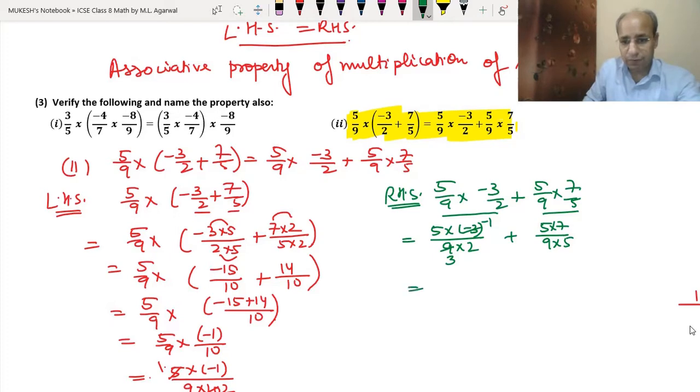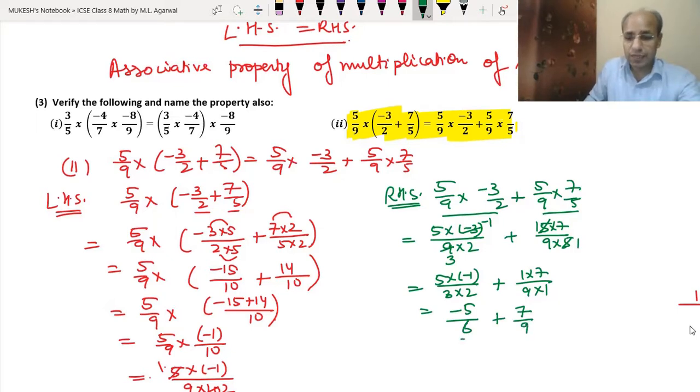So we will write 5 into minus 1 upon 3 into 2, then plus, this 5 and 5 can be divided, both will give 1. So 1 into 7 upon 9 into 1. So 5 into minus 1 is minus 5, 3 into 2 is 6, plus 7 into 1 is 7, 9 into 1 is 9.